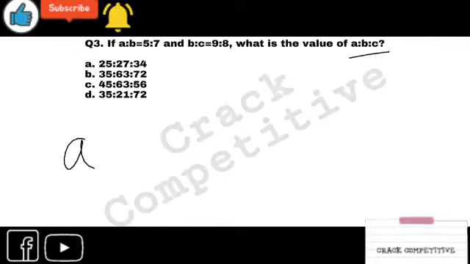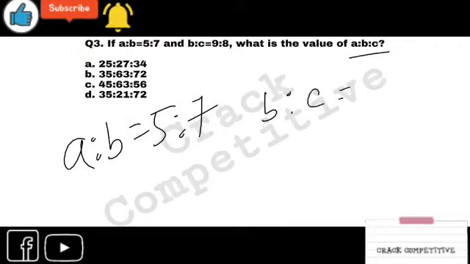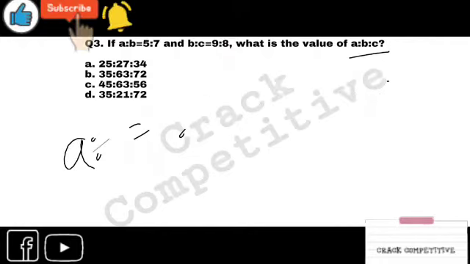Look at this. A is to B equals 5 is to 7, and B is to C equals 9 is to 8, right? I'm writing it like this so that it will be simpler for you to understand.